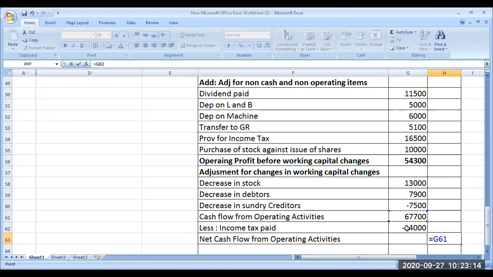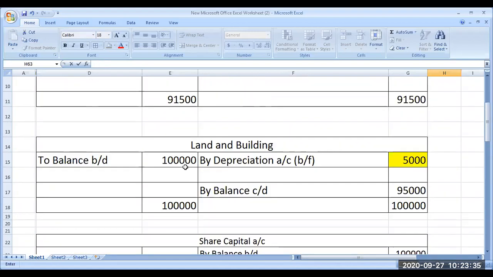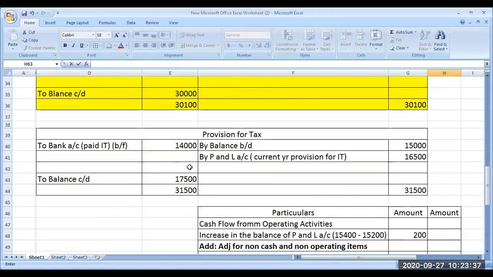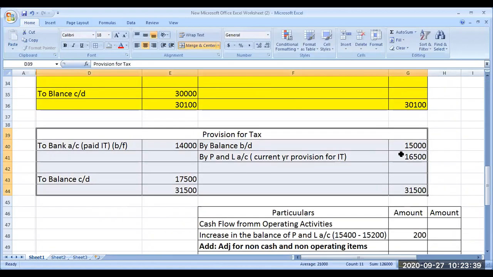One minute, I'll check. Income tax paid. You have prepared an income tax account, no? Provision for income tax account. Look at that income tax provision account.